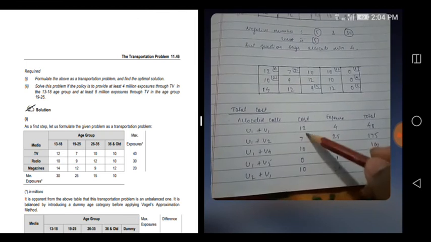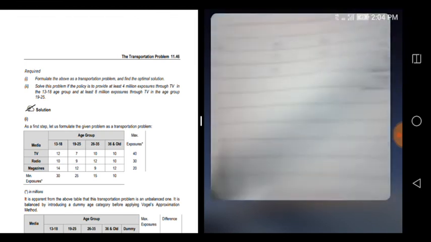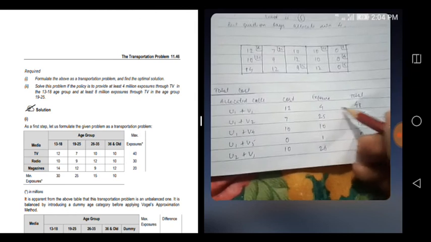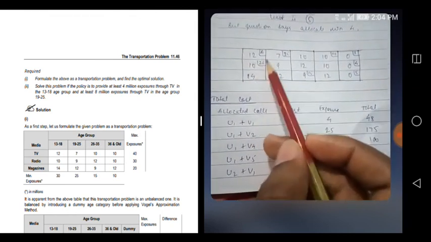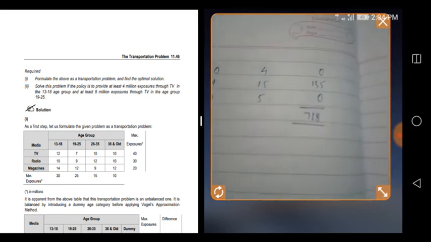Then the exposure is nothing but what you allocated here: 4, 25, 10, 1. Multiply that and you will get the total cost. You get the total cost 718. That's it. And on to the other question.